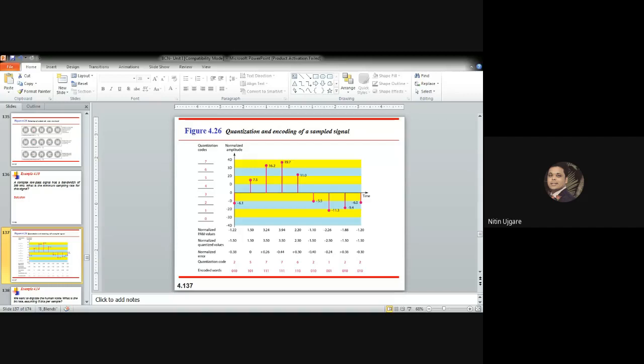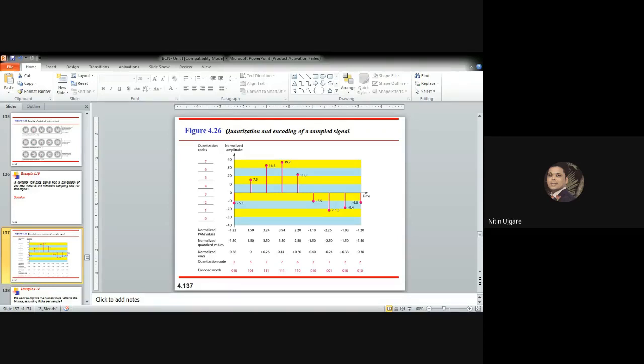So the formula to calculate the width or the height of the zone is represented by delta, and delta is calculated as maximum voltage minus minimum voltage divided by total number of levels.